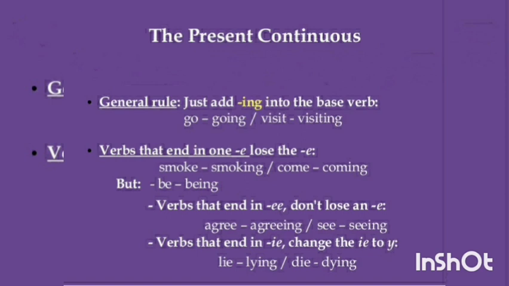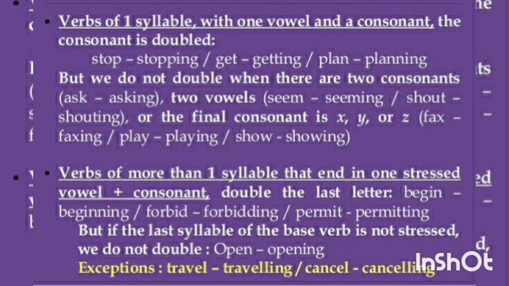But with be, you have to simply add ing. Verbs that end with double e, you need not omit any e. Just simply add ing. Agree, agreeing. See, seeing. Verbs that end with ie, you have to change that ie to y. For example, lie, you have to write l-y-ing, lying. Die, d-y-ing, dying.